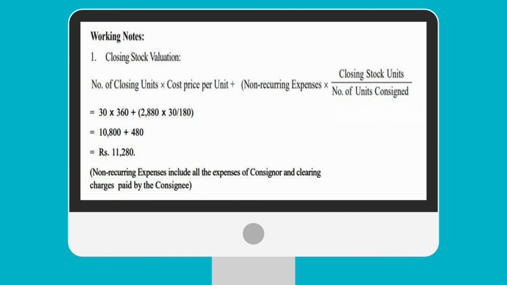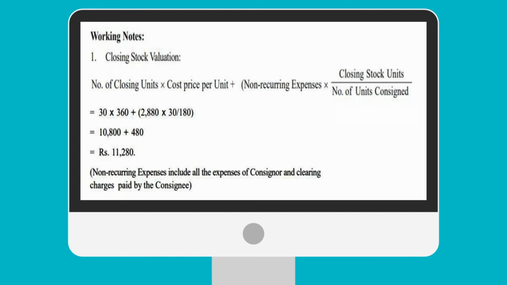To calculate the amount of unsold stock, the formula is very simple: number of closing units multiplied by cost per unit. The cost per unit is 360 and the number of closing units which remain unsold is 30. Let's check it. Total 180 cases were consigned.